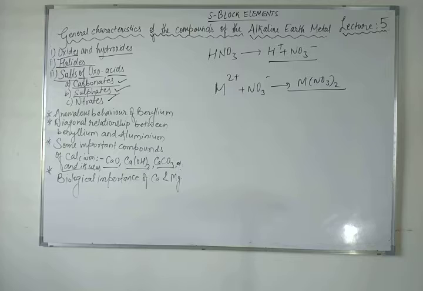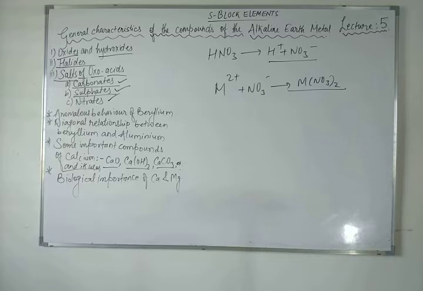So if I talk about the nitrates, then the nitrates which are made by dissolution of carbonates in dilute nitric acid, magnesium nitrate crystallizes with 6 molecules of water. So remember, dear student, as we discussed copper sulfate CuSO4·5H2O, similarly magnesium nitrate Mg(NO3)2·6H2O crystallizes with 6 molecules of water, whereas barium nitrate crystallizes as an anhydrous salt. So this again shows the decreasing tendency to form hydrates.